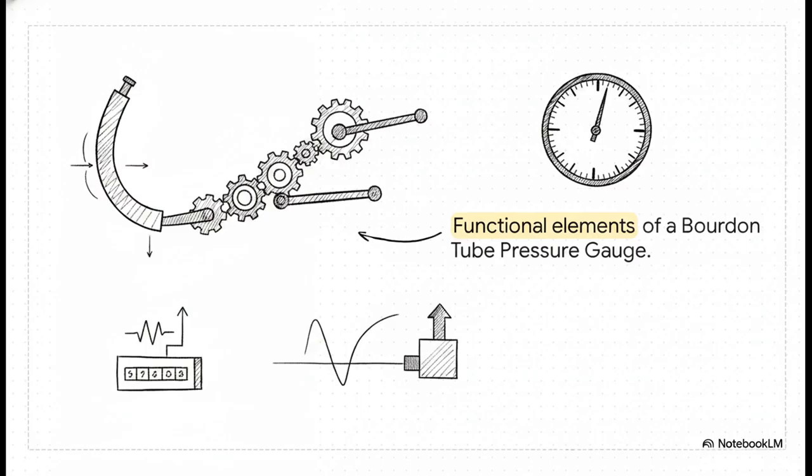So a mechanical linkage and gearing arrangement step in as the variable manipulation element. They amplify that tiny movement into a large, easily readable sweep of a pointer on a dial, which is our data presentation. It maps perfectly to the generalized system we just went over.